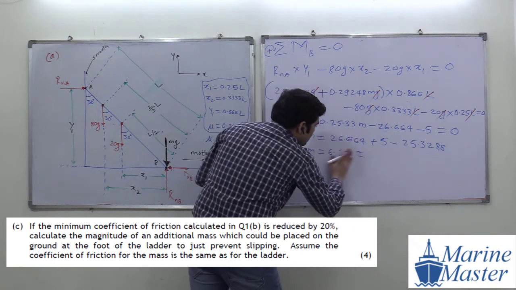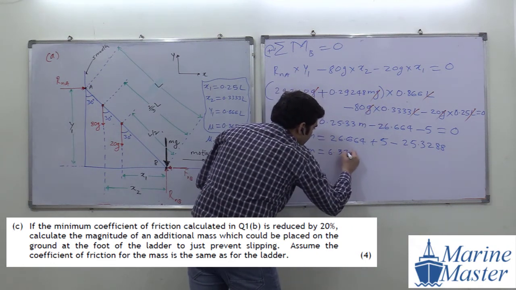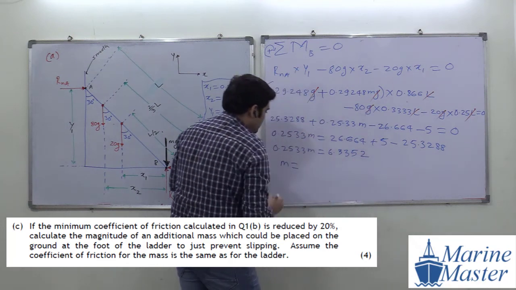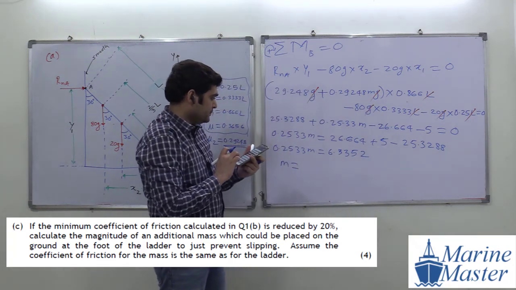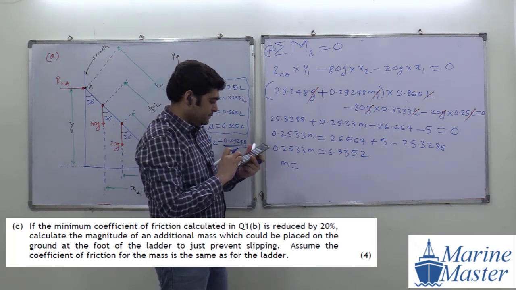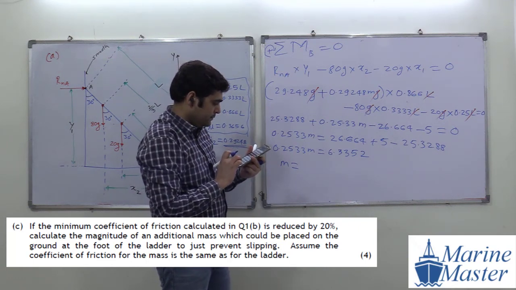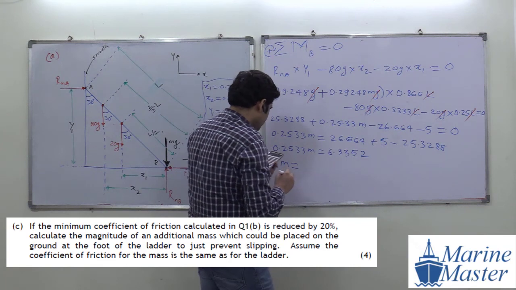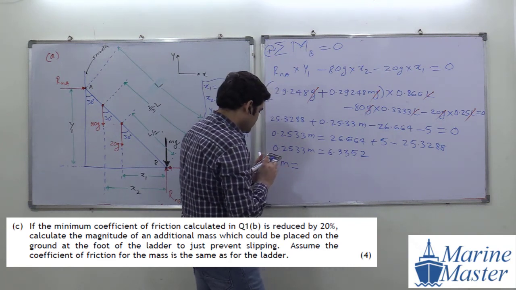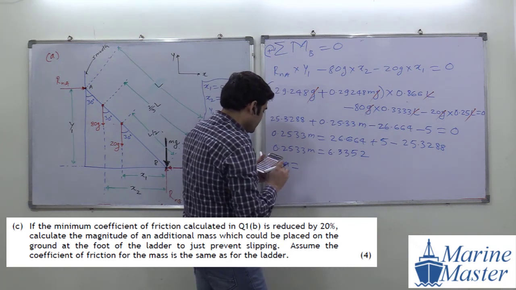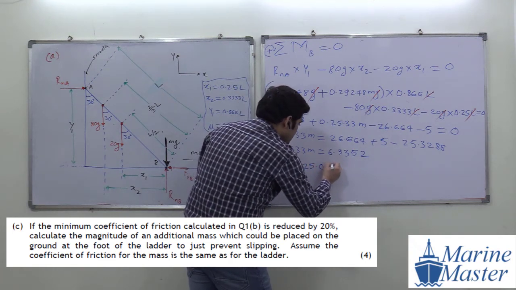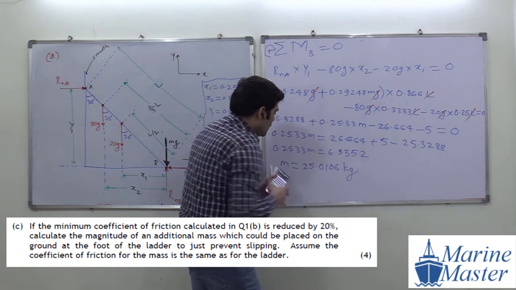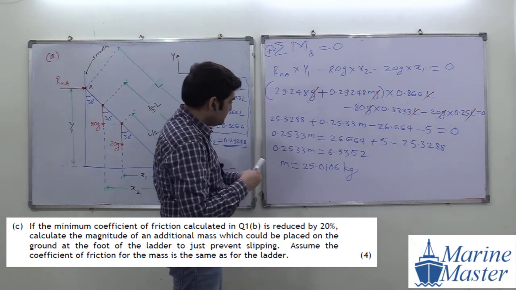Then 0.3352. Good. So what will be our m? 0.0106 kilogram.